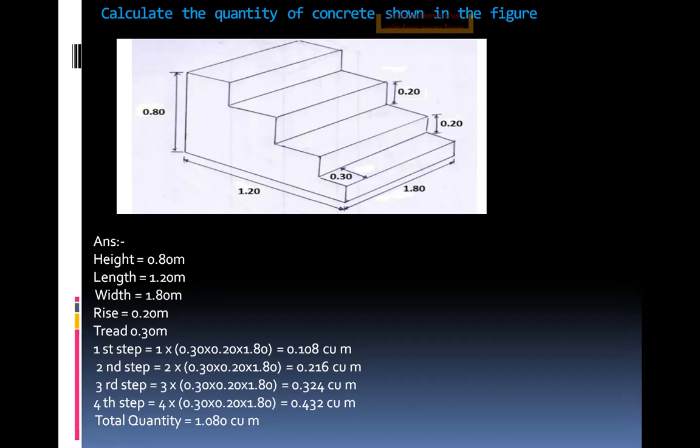All of you draw the figure. Here we calculate the quantity of concrete of the steps as shown in the figure. Here we find the total quantity of concrete in the steps, taking the individual steps: first step, second step, third step, and finally fourth step.